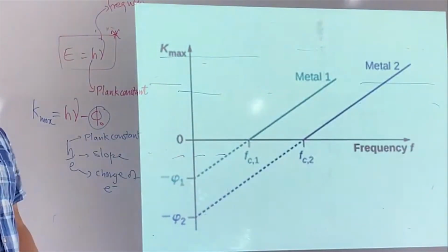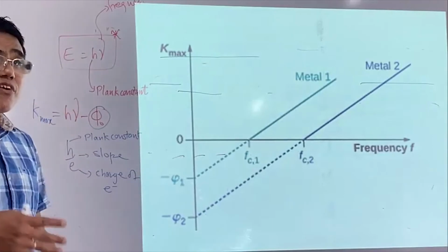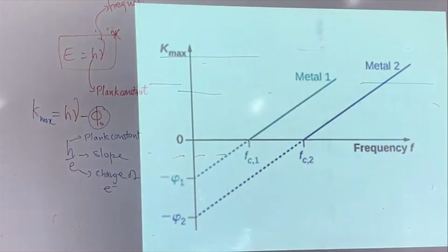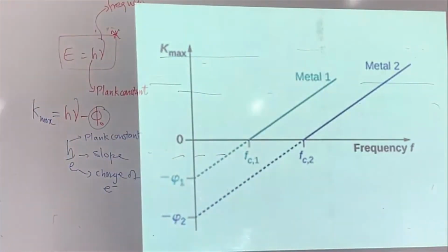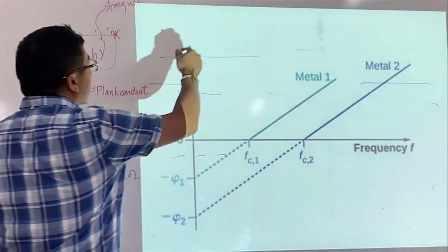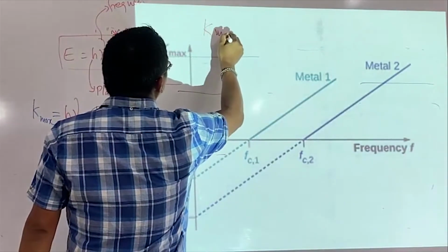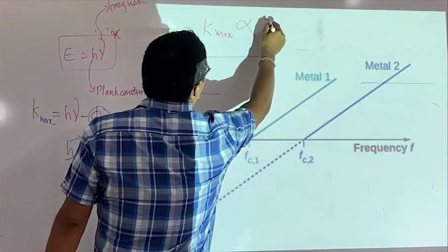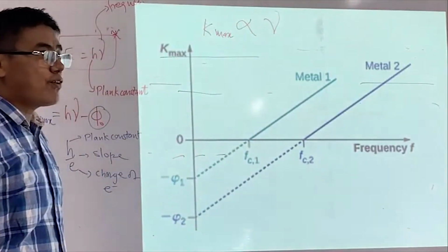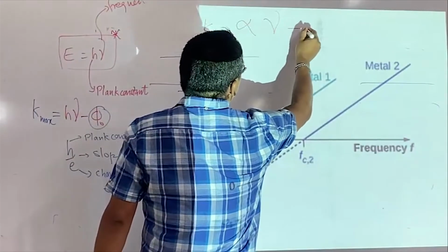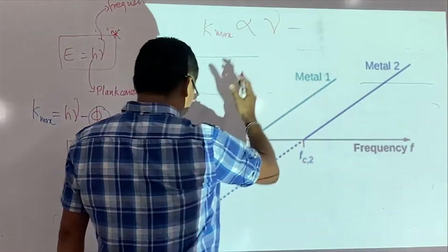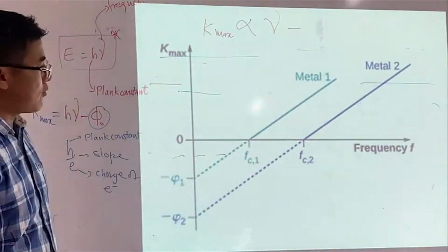Now, different metal surfaces have different work functions. And work function corresponds to what we call threshold frequencies. And what we found is that the stopping potential or maximum kinetic energy is proportional to frequency. However, we have a y-intercept. And what is that y-intercept? This y-intercept is nothing but a potential. Potential we talk about.